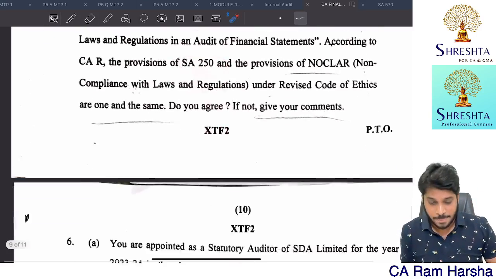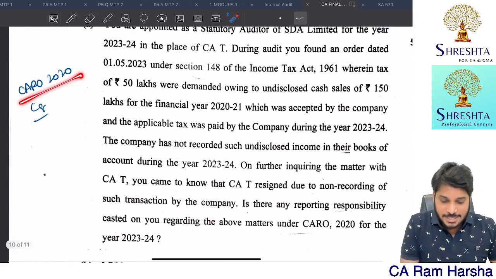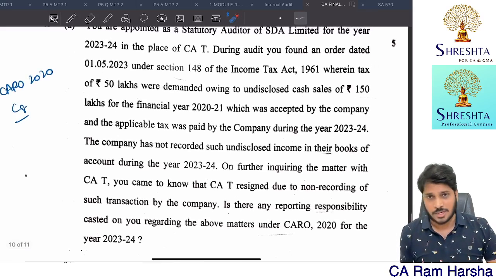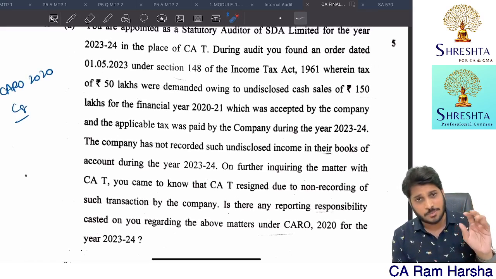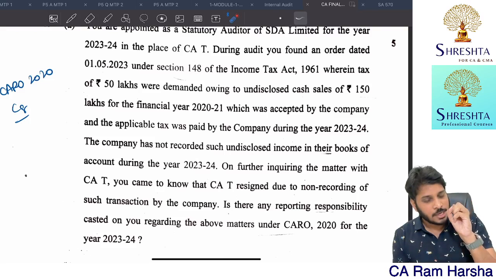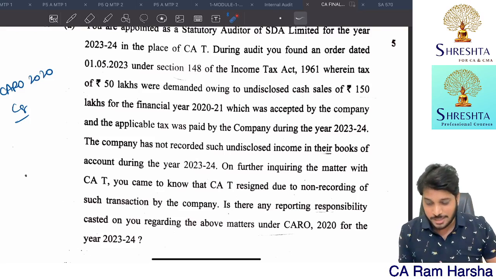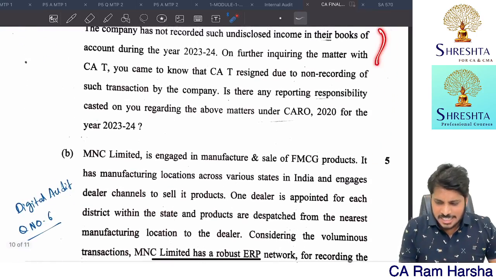Then here it is CARO 2020 clause number 8, an unexpected question. I felt this is unexpected. In CARO, we have clause number 8, which talks about disclosure of undisclosed income. And we need to check whether the entity has disclosed that income, whether the entity has recognized that income in the books of accounts as a prior period item or not. So that point they're asking. This is something I didn't expect.